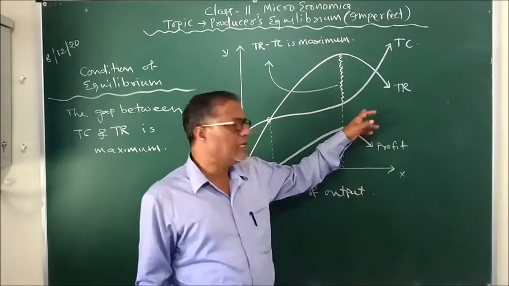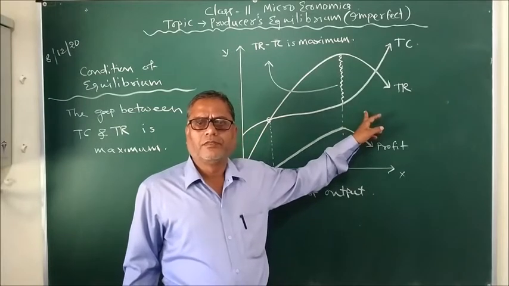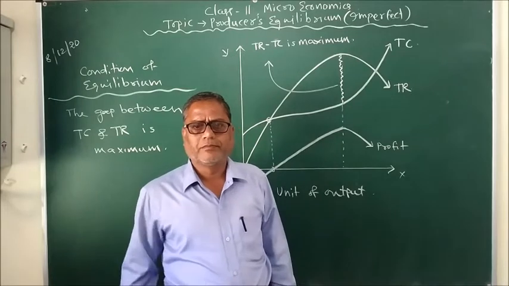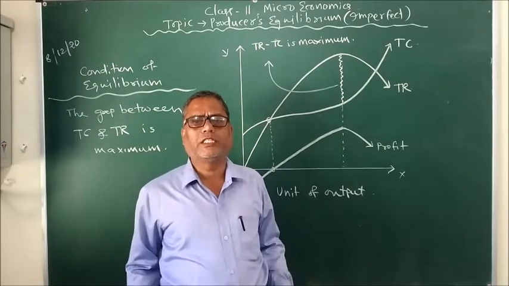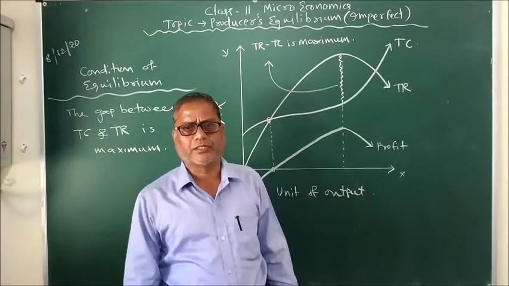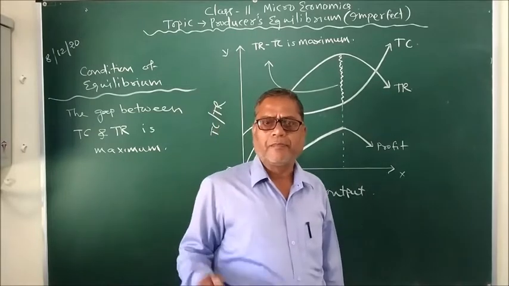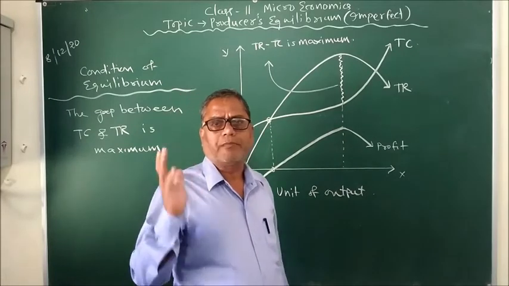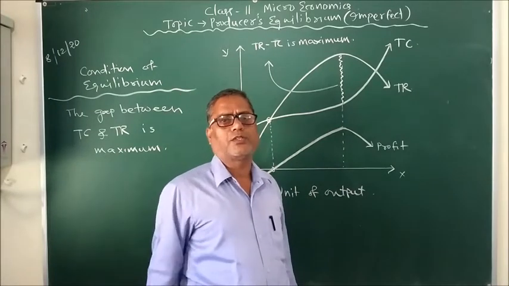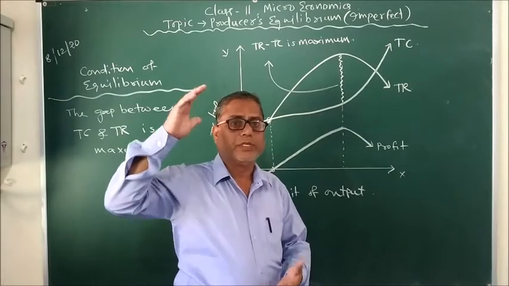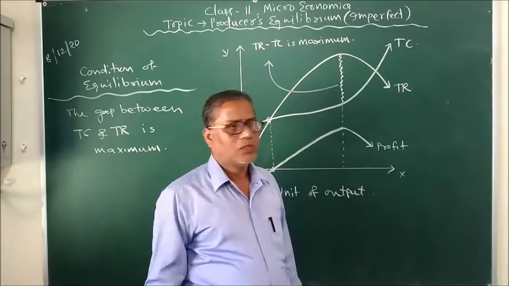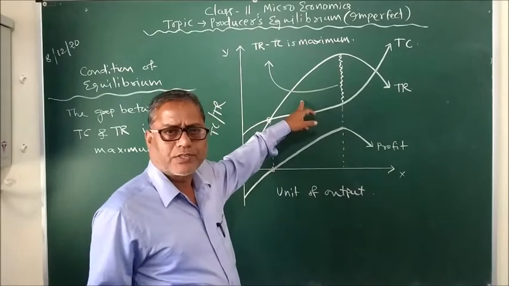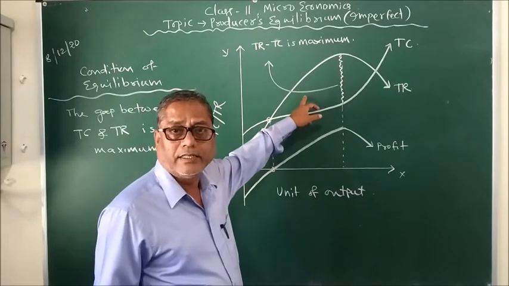But in imperfect competition, the producer can get abnormal profit owing to its product's differentiation. The producer has, up to some extent, the power to determine its own price. That's why there must be a difference between TR and TC. So in this diagram we will try to understand how a producer attains equilibrium.